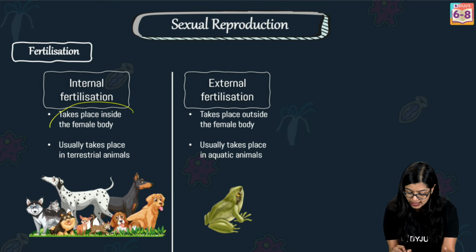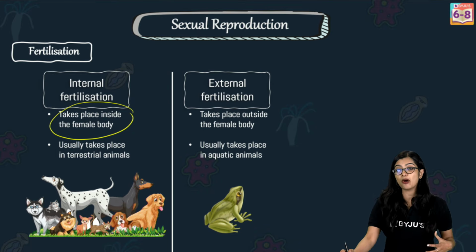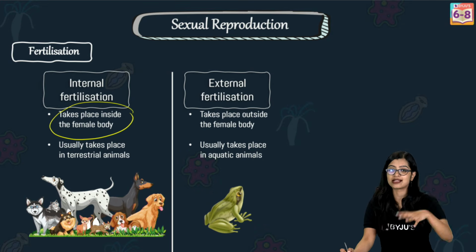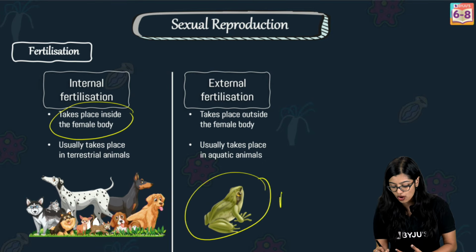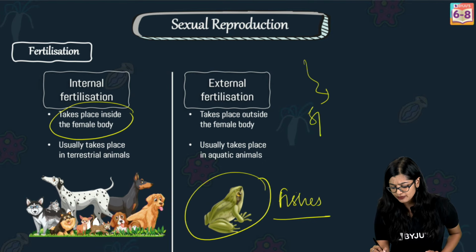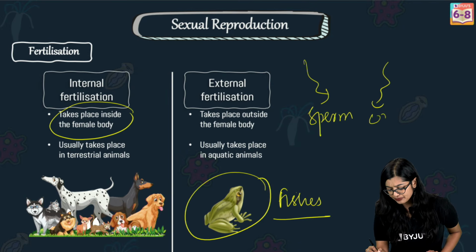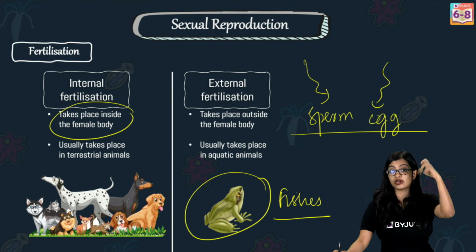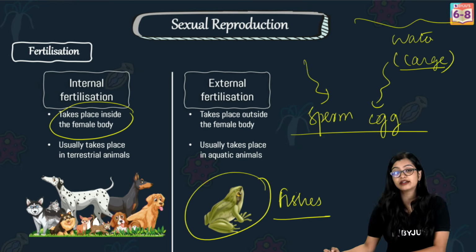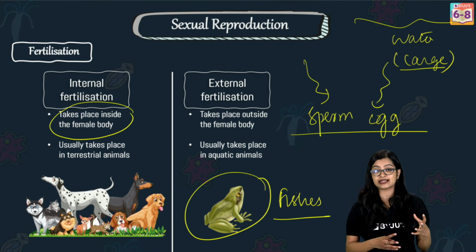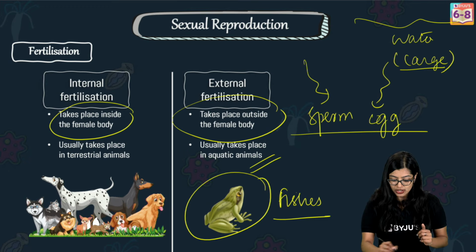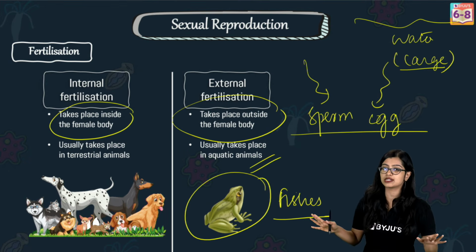So what is internal fertilization? It is taking place within the female body. It was happening at the oviduct. But is that the case in all animals? As a matter of fact, no. In organisms like frogs and fishes, we observe that it takes place outside, where the sperm and the egg are released out of the body in a medium like water, and a large number of eggs are released, so that the chances of fertilization can be increased, right? And the fusion takes place outside the female body. So this is normally seen in certain aquatic animals like fishes and frogs.